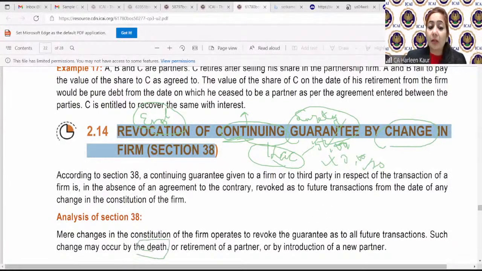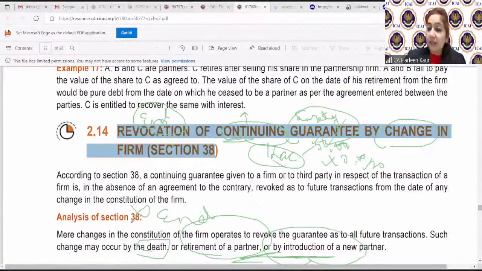If any of the partners dies, or by retirement, or by introduction of a new partner, whenever any such change happens in the firm, this guarantee will come to an end. Revocation of guarantee means whatever guarantee has been given to the firm for these number of transactions will simply come to an end.